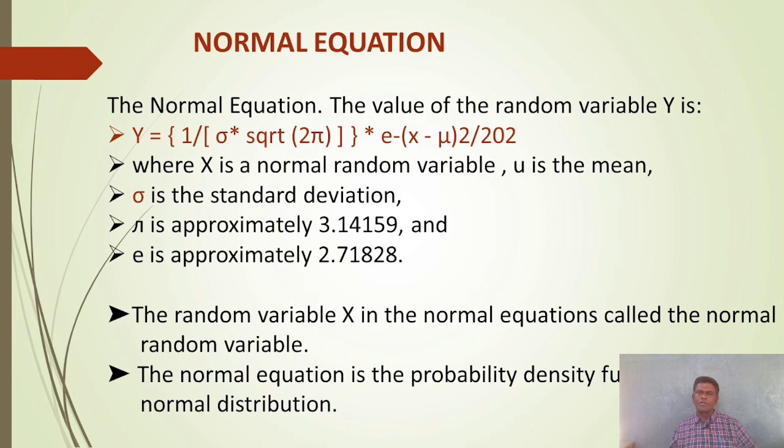The random variable x in the normal equation is called the normal random variable. The normal equation is the probability density function for the normal distribution.